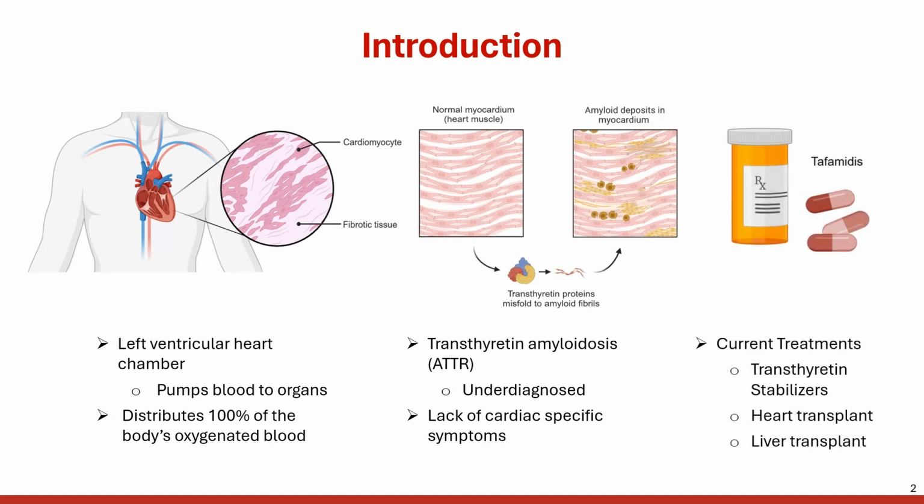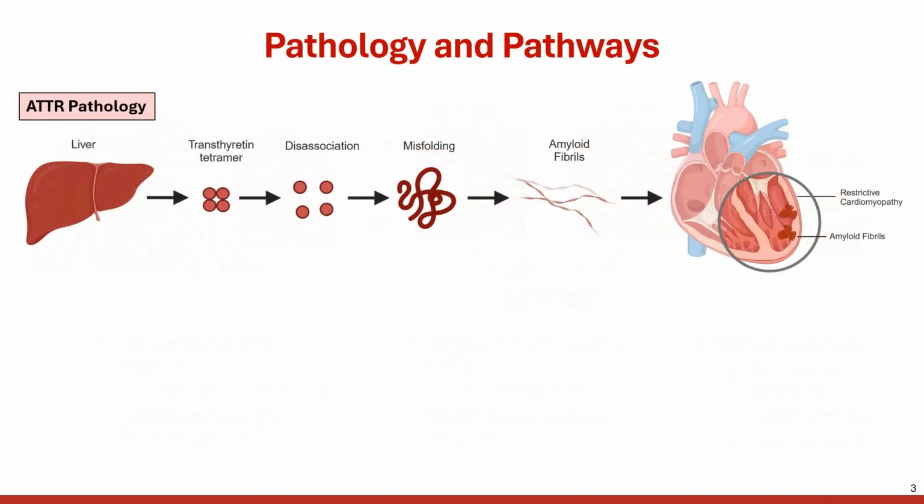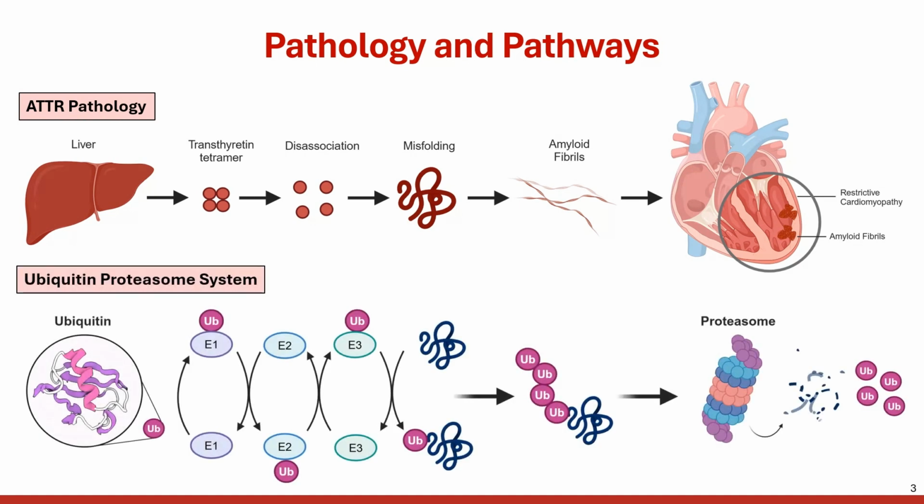Current treatments on the market, like tafamidis, are transthyretin stabilizers, which are extremely costly, ranging up to $10,000 a year, even with insurance. The other option is heart and liver transplants, which are both medically invasive and specific to the patient. The pathology I looked at stems from the liver, which creates the transthyretin tetramer, which then disassociates, misfolds into amyloid fibrils, and accumulates in the heart to cause restrictive cardiomyopathy.